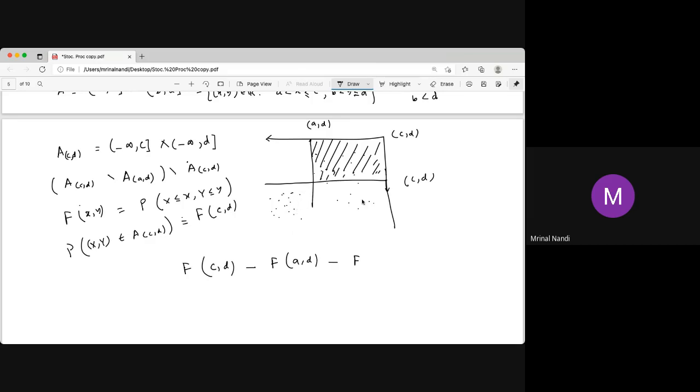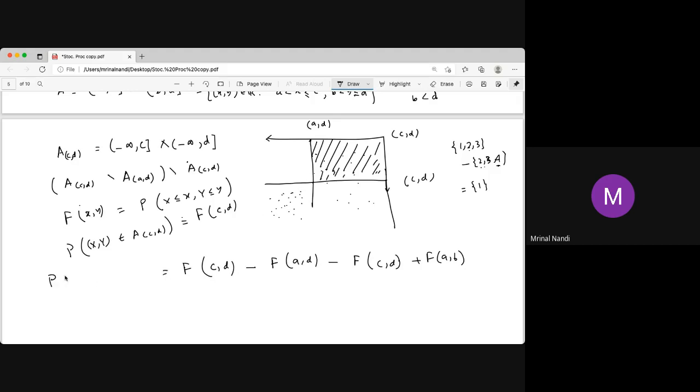If it is a set, say {1, 2, 3} minus {2, 3, 4}, that is a set containing 1 only. Whether something is there or not, no matter. But if it's counting, there are 3 elements and you subtract 3 elements, that is not a single element, there is a 0. So you have to include the 4 also. Since it's a number, you have to include that portion, AB. So plus FAB, and that will give you the probability of this rectangle.